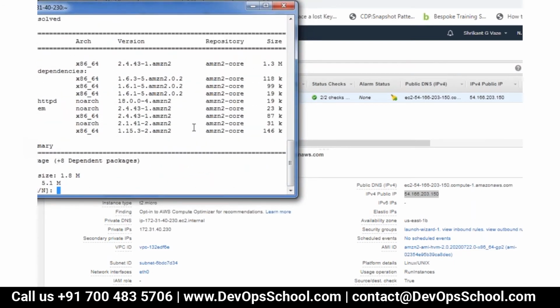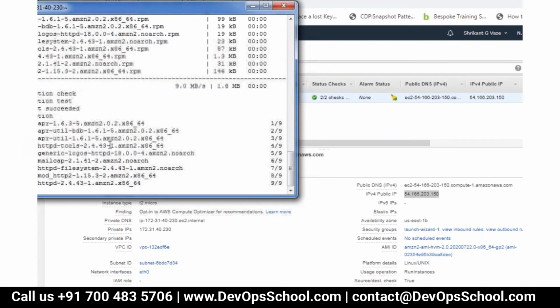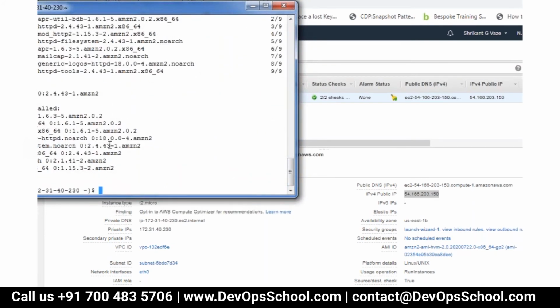Sorry to interrupt. Sometimes we give install -y. What is the use of that -y flag? The y flag will not ask you a yes or no question; it will take yes as the default. Okay, sure, thank you.